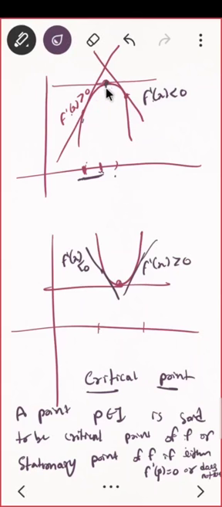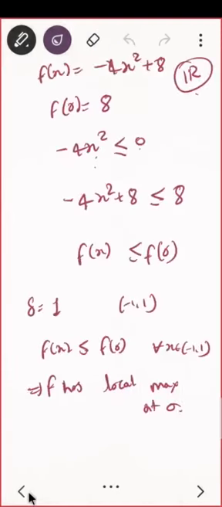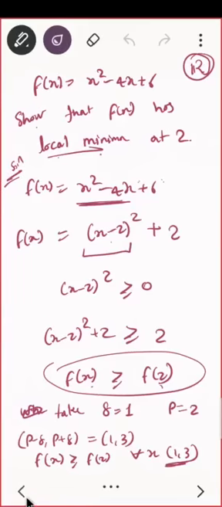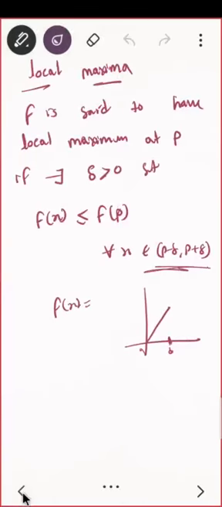Up to this point, your f of x is less than this one, and after this, the value of f of x is less than this one. The definition, where did I write it? Do you see the local maxima definition? f of x is less than or equal to f of p in this interval p minus delta and p plus delta. So this was the definition.